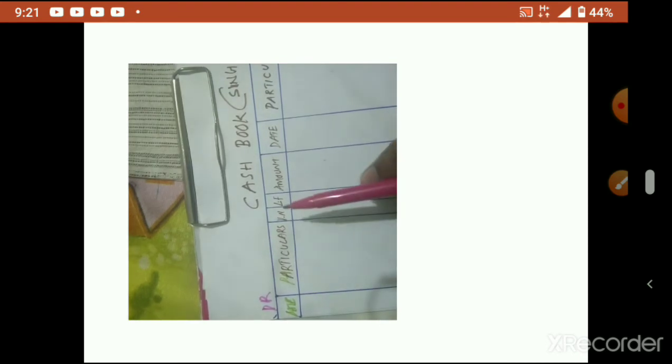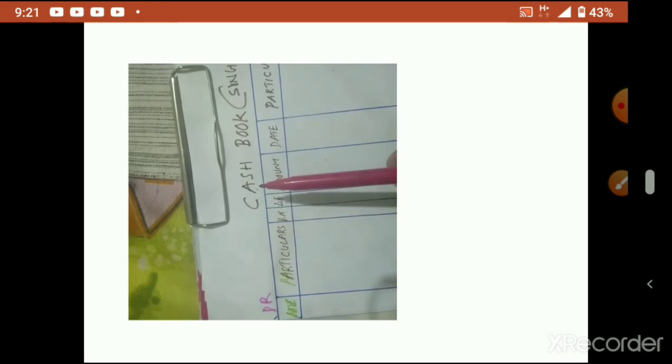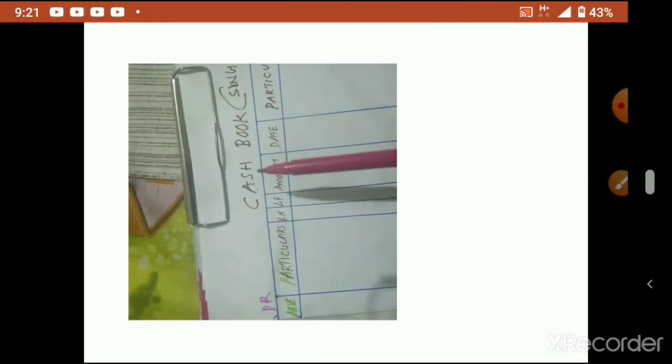See here, cash is already here. So how we have written in the previous classes, like that you don't write. This is the cash account. So the cash aspect there is no need to write again, because a common heading is there for cash. Now what you have to write is the opposite aspect of that cash.